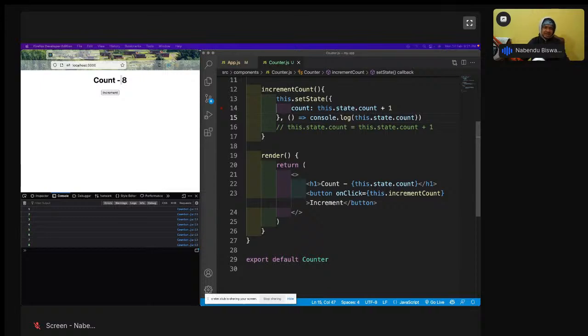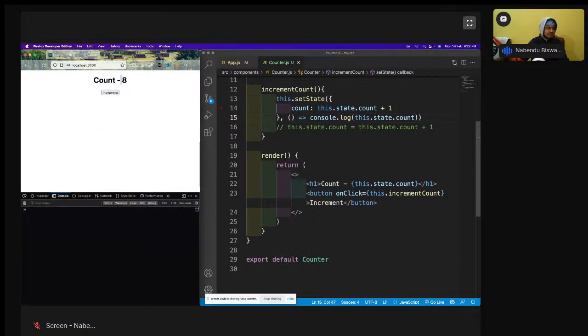See, React is not that powerful as Angular. So what happens here? Props get in one direction only. Those who attended my Angular class before, I was showing the data binding and all those things. So you know what is there.